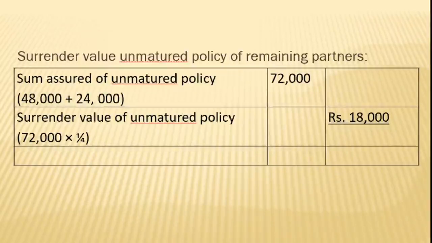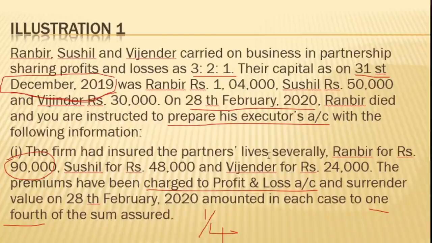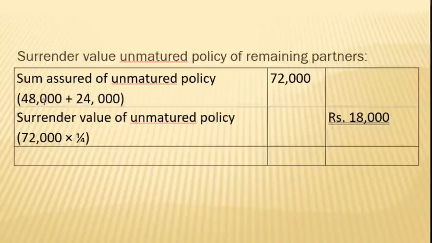Now we have two other remaining partners, in this problem Sushil and Vijayendra. Sushil is 48,000 and Vijayendra is 24,000. These are added together, so we get 72,000.